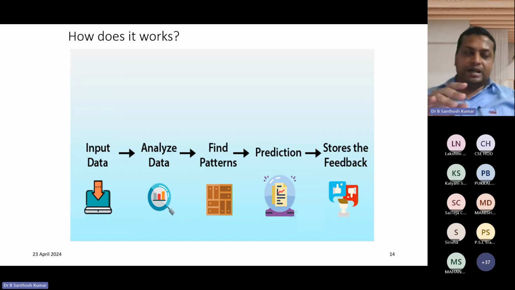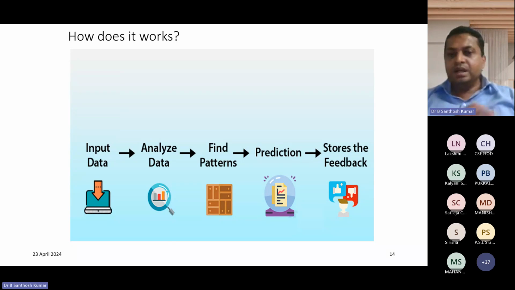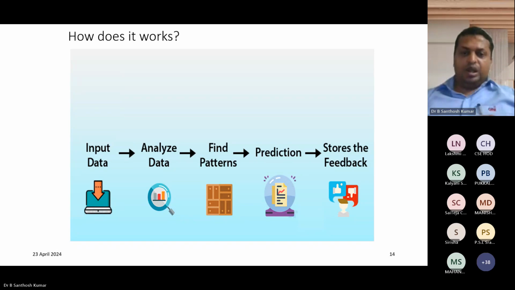The poor data sets, after data pre-processing, become a perfect data set, and then it is sent for the next purpose. From that we find the patterns, from the patterns we can do the predictions, and finally we give feedback. For example, you can take sentiment analysis. Normally the best example in sentiment analysis is movie reviews. For example, if a movie was released last week and you want to see that movie, immediately you will see the rating of that particular movie.